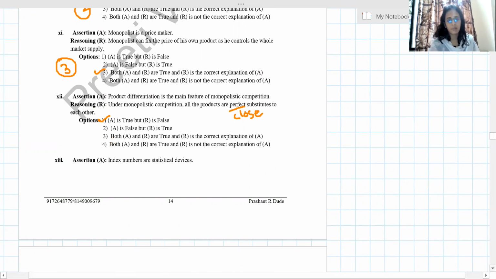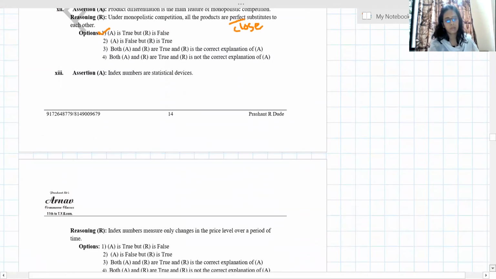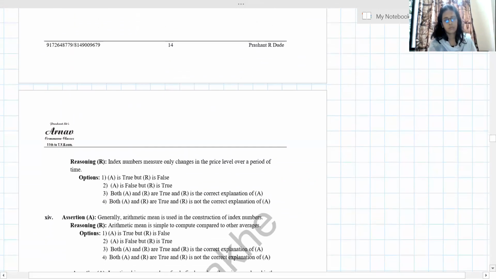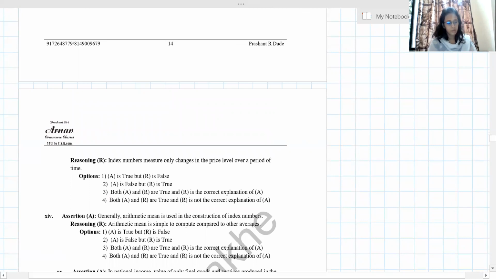Next, index numbers are statistical devices. And yes, correct, index numbers measure only, they are using the word only, changes in the price level over a period of time. So this is false.